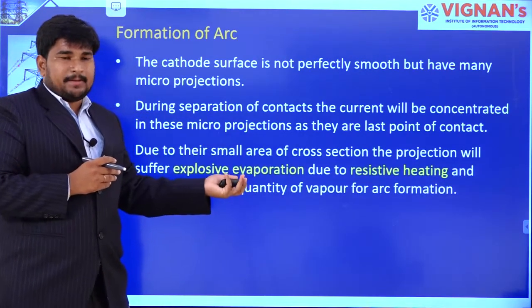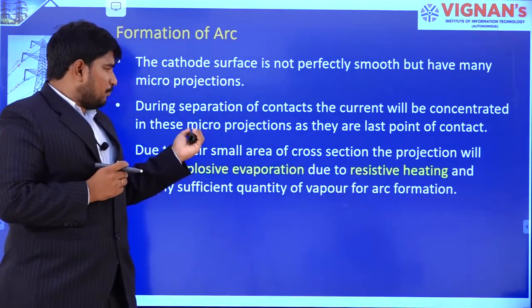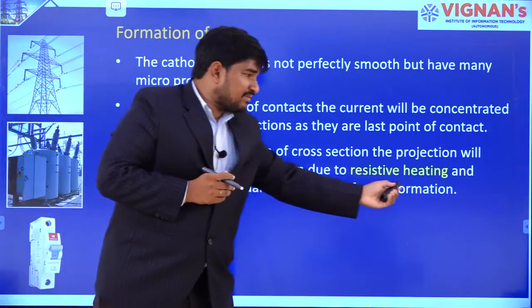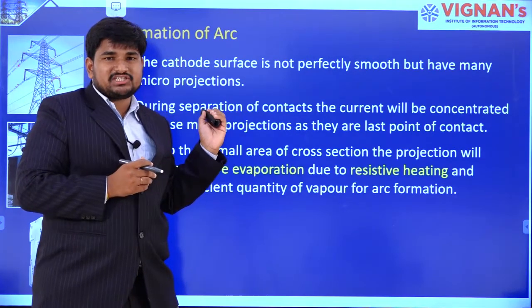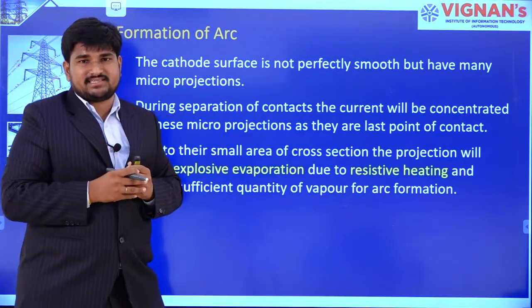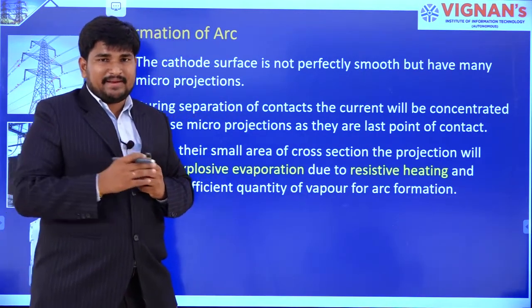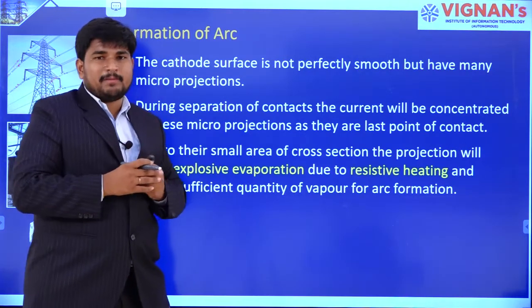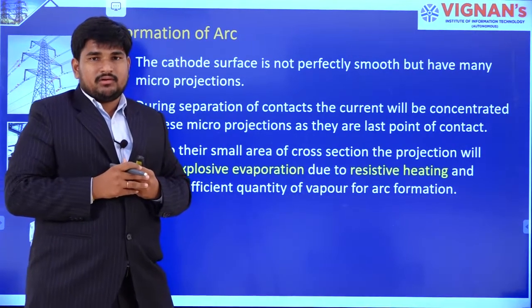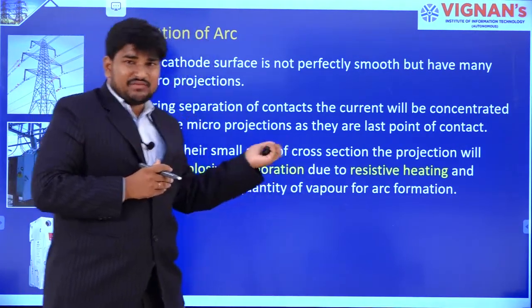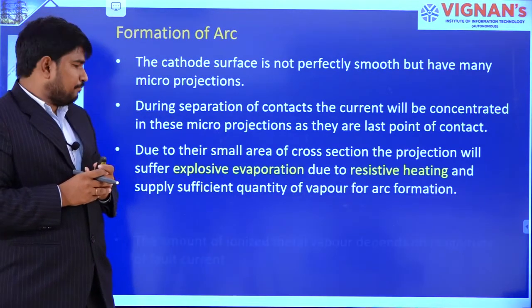By vaporizing these micro projections because of resistive heating, there will be a creation of vapor between contacts. Because of this vaporization, the arc will form. That means the free electrons will move from fixed contact to moving contact, that means anode to cathode, right? So in this way the arc is formed in case of vacuum circuit breaker.